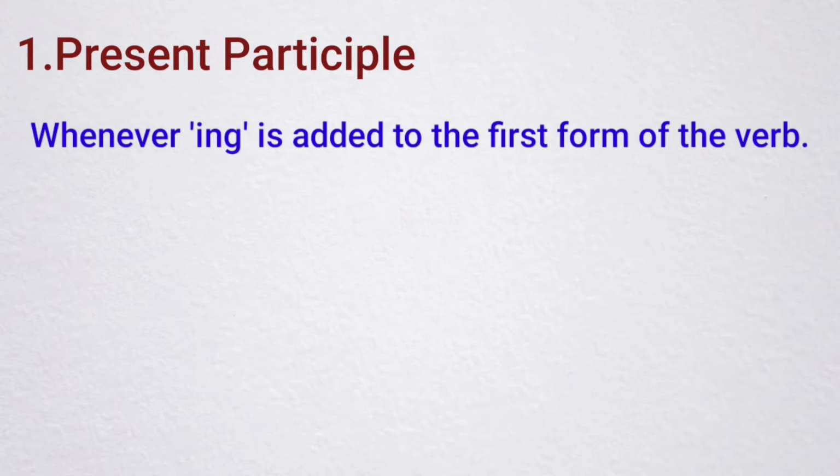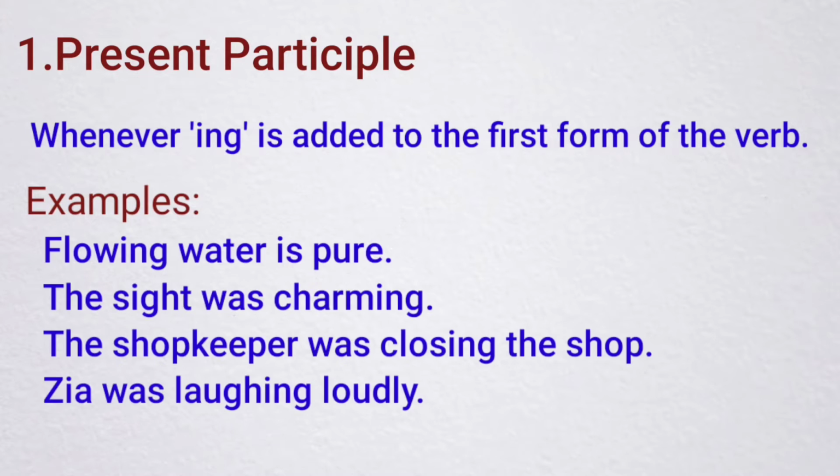First is the present participle. Whenever ing is added to the first form of the verb, for example: flowing water is pure, the sight was charming, the shopkeeper was closing the shop, Jia was laughing loudly. Here, ing has been added to the first form of a verb to get a present participle.